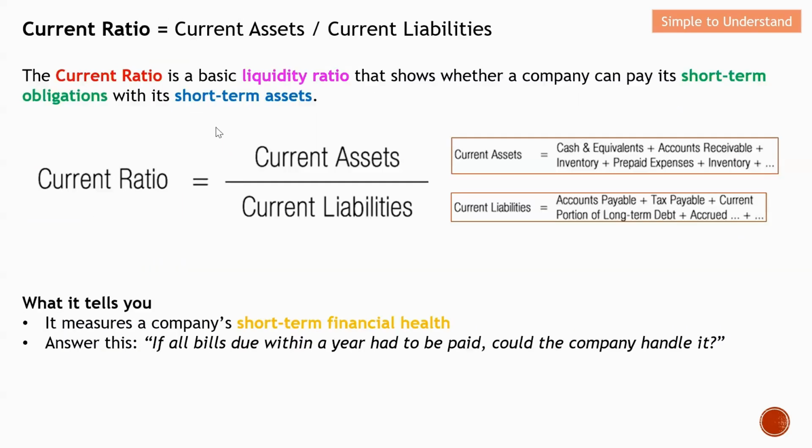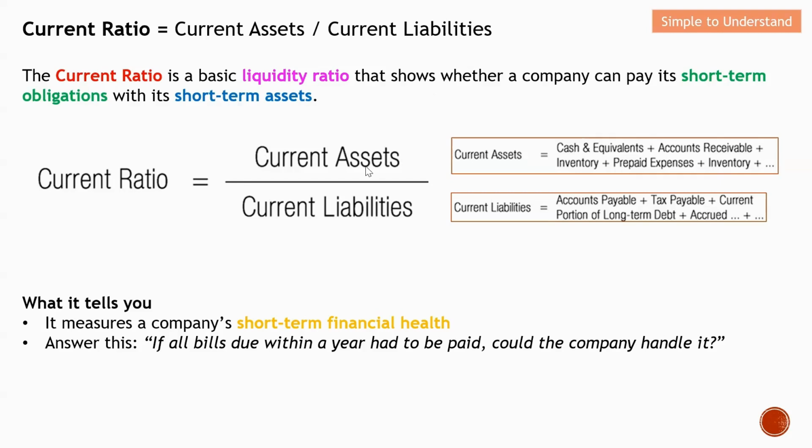Let's come to today's topic, which is current ratio. What is actually current ratio? Current ratio is a basic liquidity ratio that shows whether a company can pay its short-term obligations with its short-term assets. In short, this is the formula to compute the current ratio.